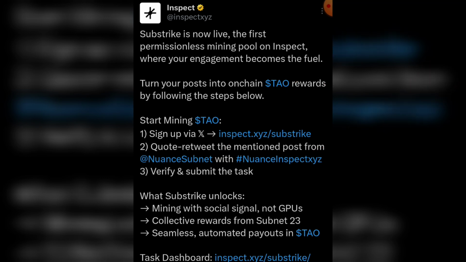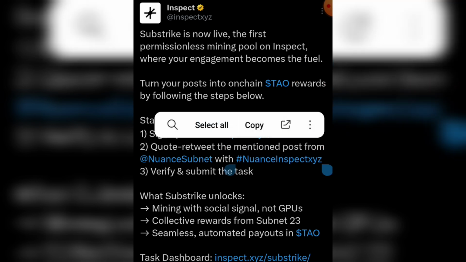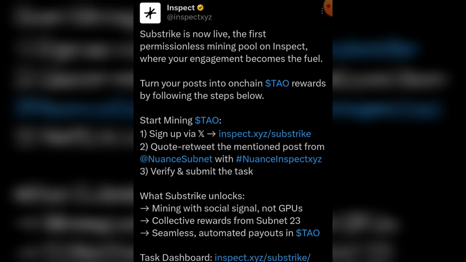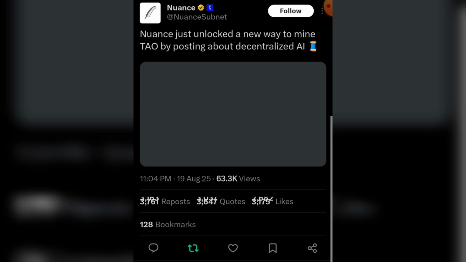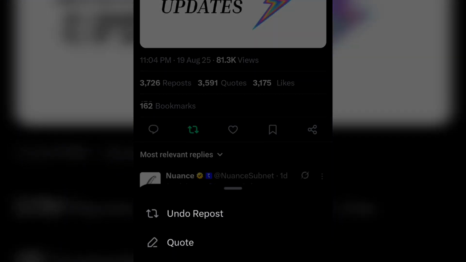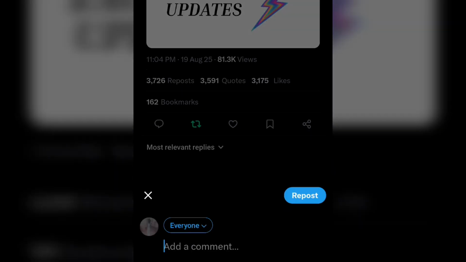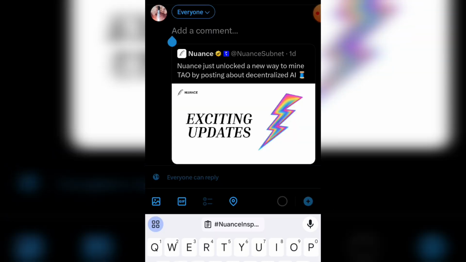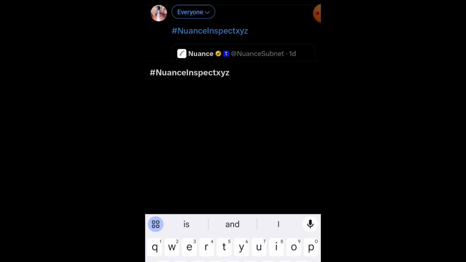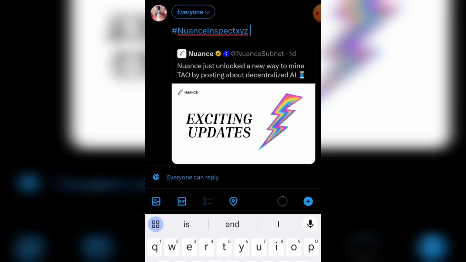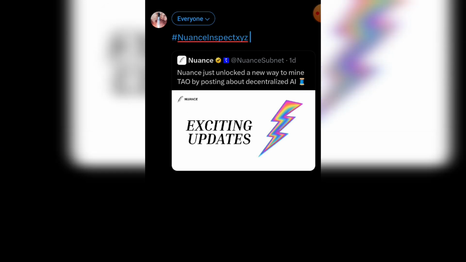Okay, so now I'm going to copy the hashtag. All right, so once I've done that, I just need to go back to the task dashboard. Okay, so now you click on quotes retweets by this post. Now I'm going to quote the tweet. Okay, once you've done that, paste the hashtag. As simple as that. That is the nuance inspect.xyz. Okay, so after I've done that, just give it a space. Then I'm going to click on repost up here.